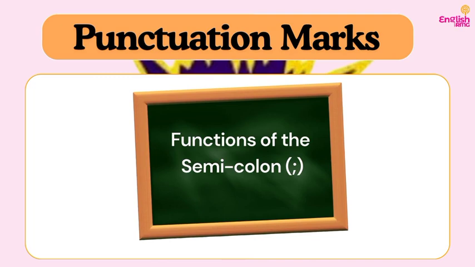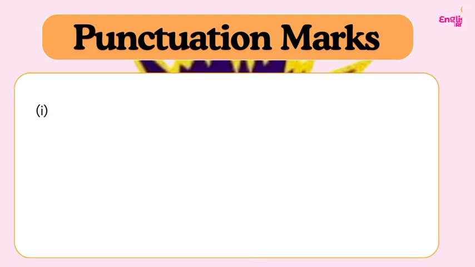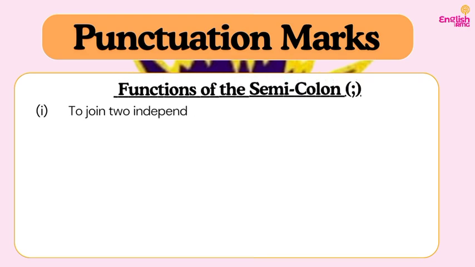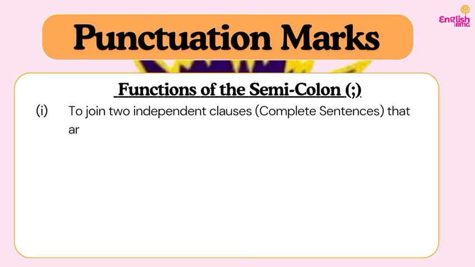So, now let's look at the functions of the semicolon. What kind of meanings do we use the semicolon to communicate in writing? So, function one, we use it to join two independent clauses, that is, complete sentences that are closely related in meaning. So when I say independent clauses, what do I mean? I mean that these are clauses that can stand on their own and qualify as a sentence on their own, simple sentences most times. Do you understand? But they are closely related in meaning.